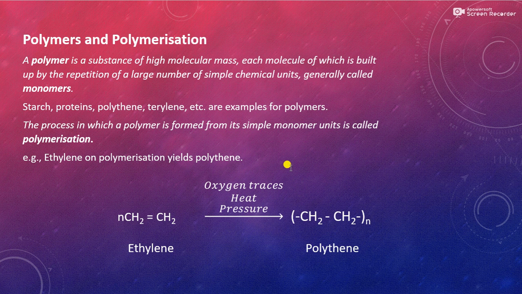So the process is called polymerization. The process in which a polymer is formed from its simple monomer units is called polymerization. For example, polymerization of ethylene to give polythene. The ethylene molecule is CH2=CH2. N number of these ethylene molecules in the presence of oxygen traces, heat and pressure will give polythene, that is, (CH2)n.